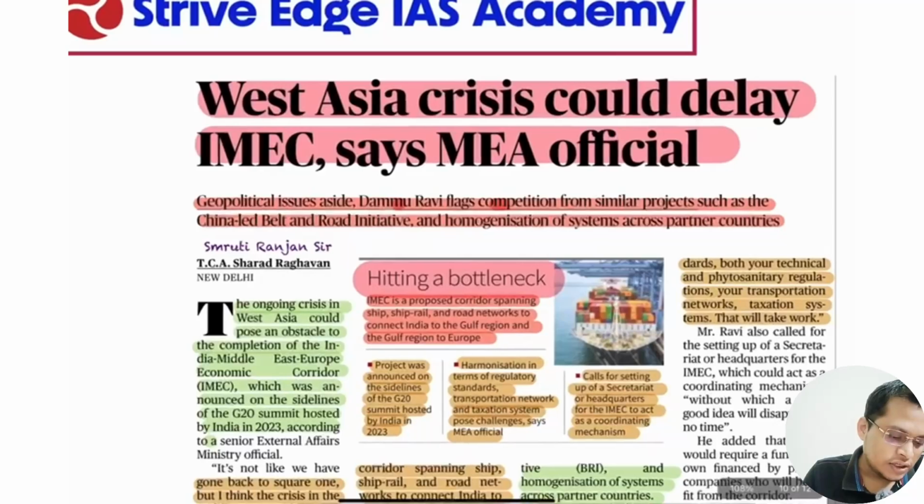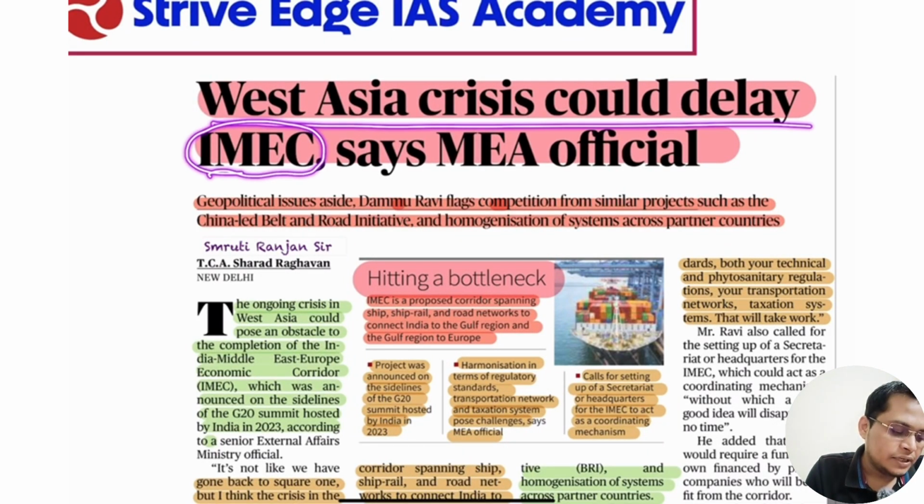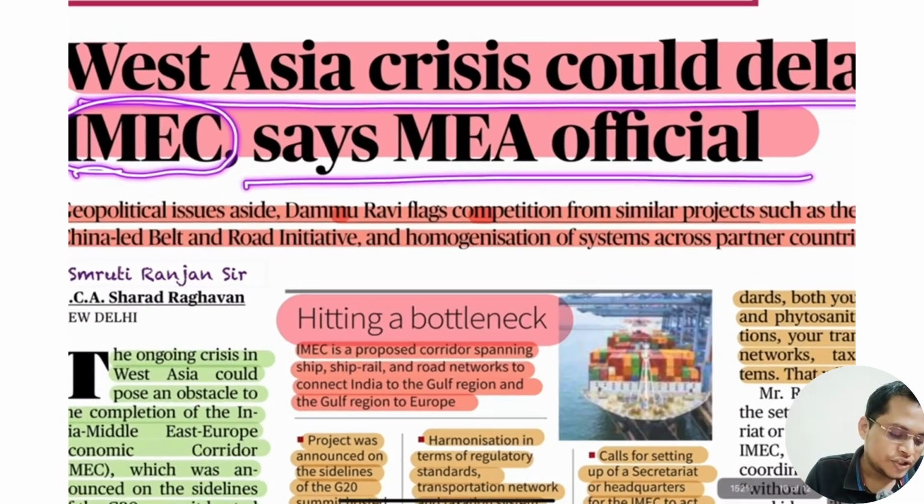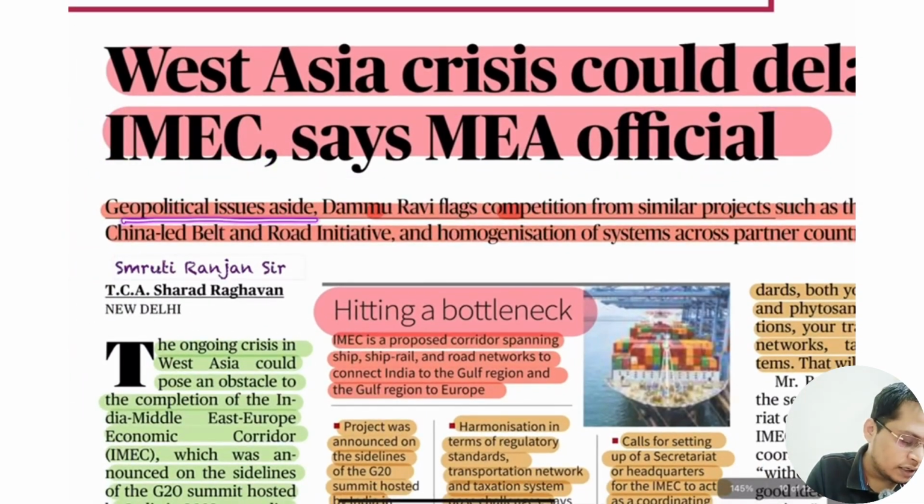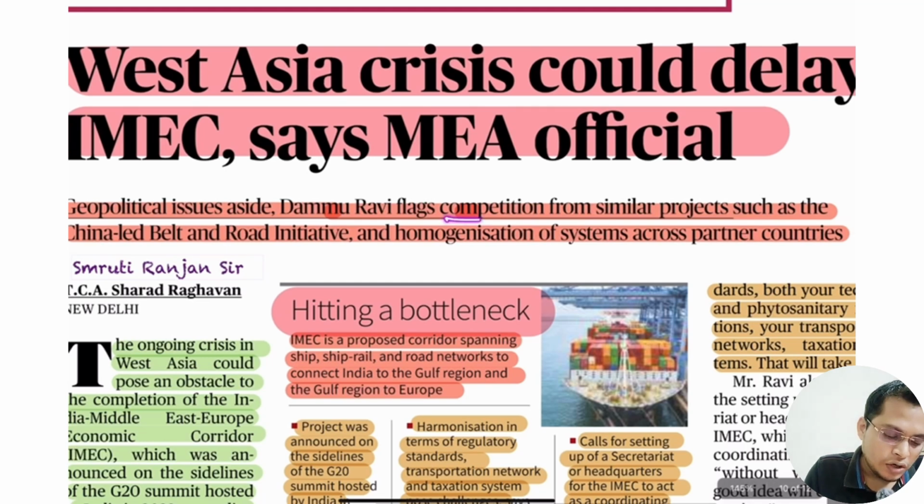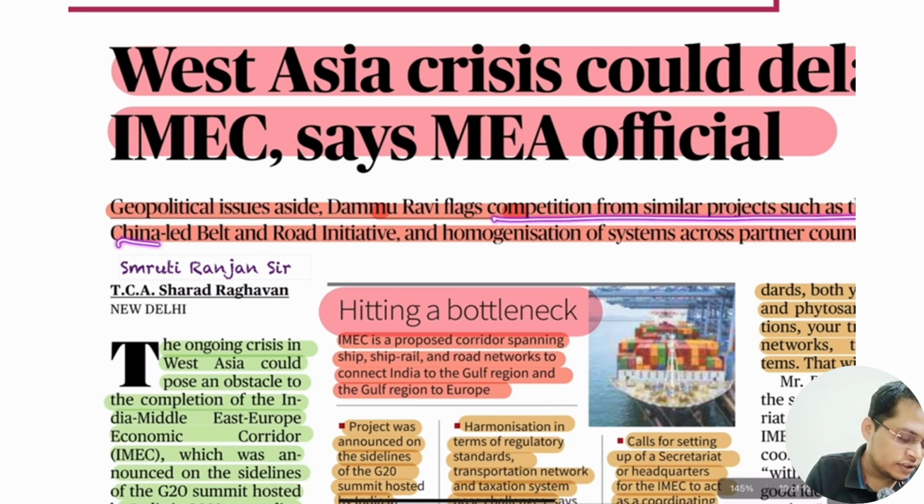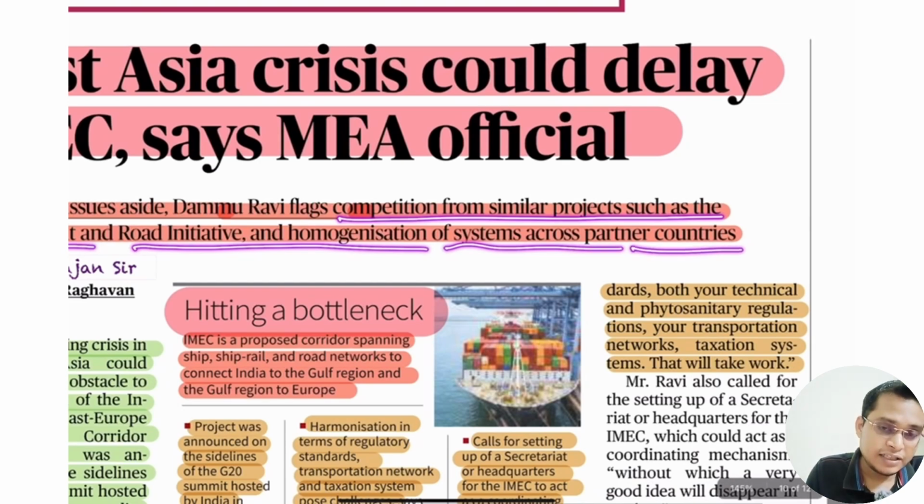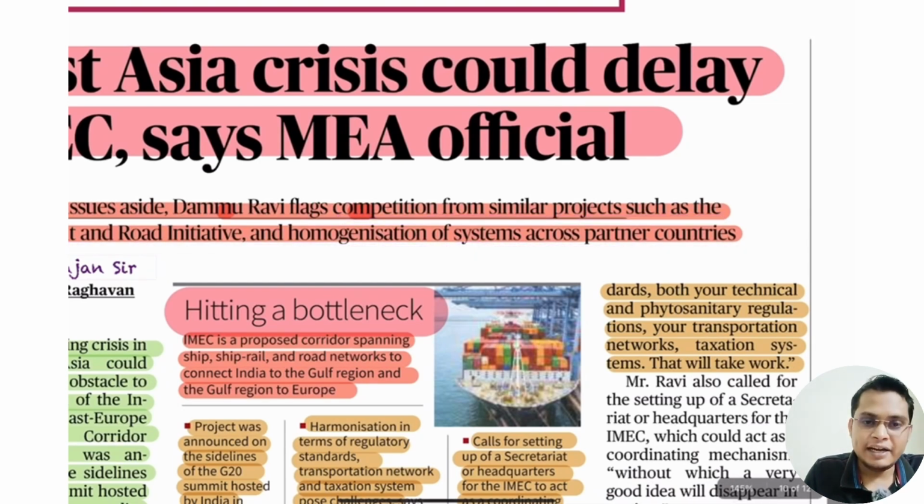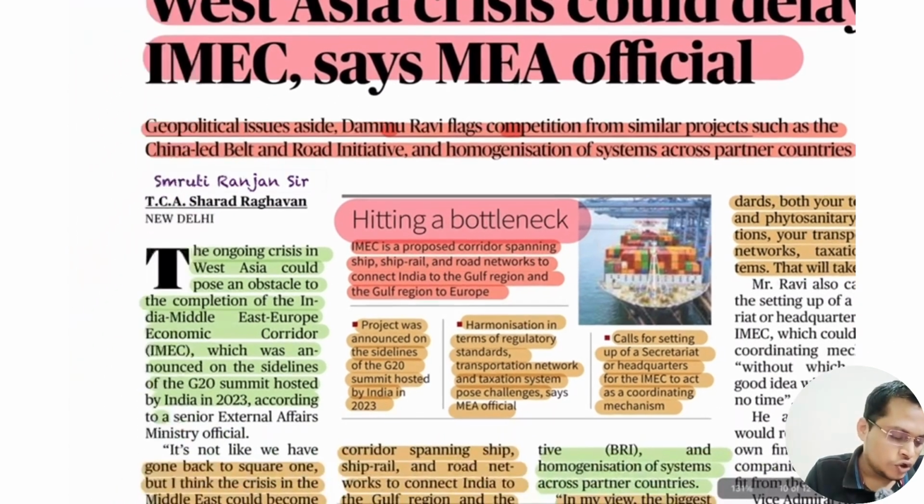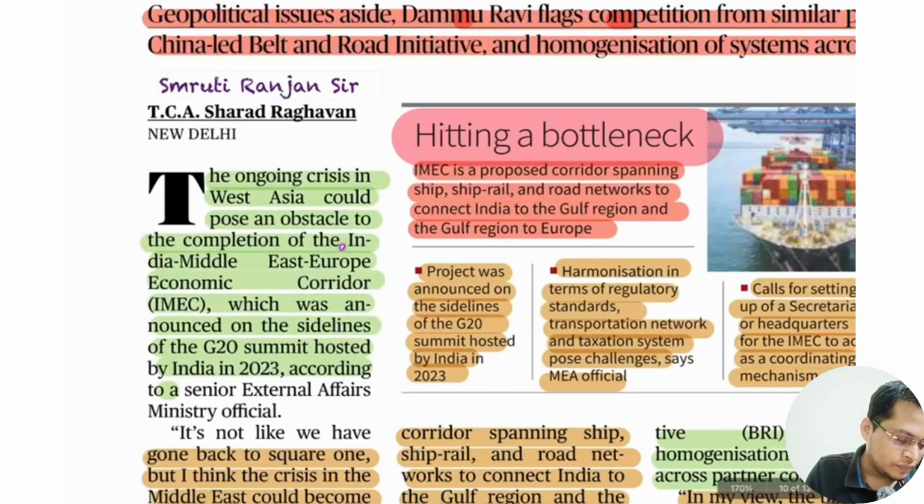Next, the West Asia crisis could delay the IMEC, says the Ministry of External Affairs. Geopolitical issues, competition from similar projects such as the China-led Belt and Road Initiative, and harmonization of systems across the partners are challenges for IMEC, the India Middle East Economic Corridor. So what is the full form of IMEC? India Middle East Europe Economic Corridor.